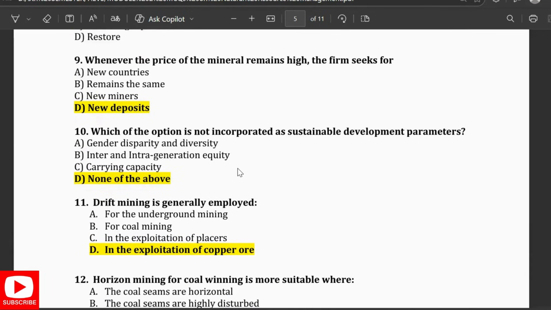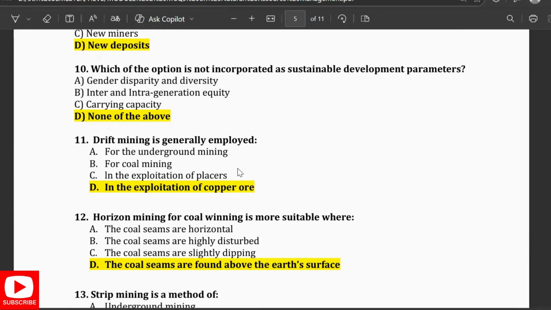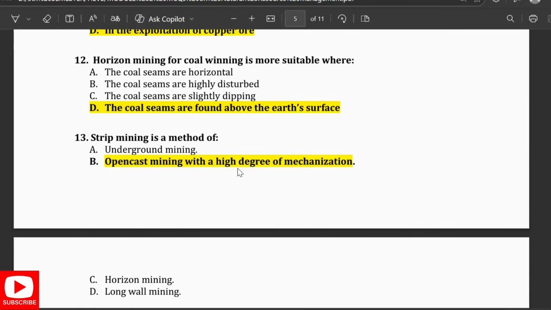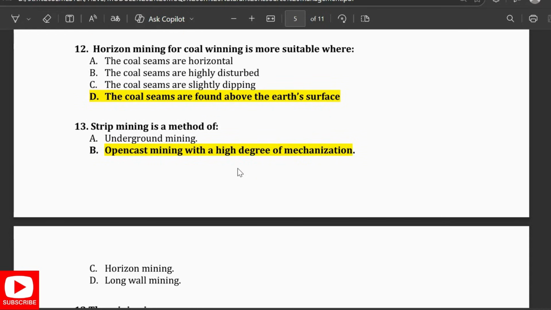Whenever the price of the mineral remains high, the firm seeks new deposits. Which of the following is not incorporated as a sustainable development parameter? It is none of the above. Drift mining is generally employed in the exploitation of copper ore. Horizon mining for coal winning is more suitable where the coal seams are found above the Earth's surface. Strip mining is a method of open cast mining with a high degree of mechanization.